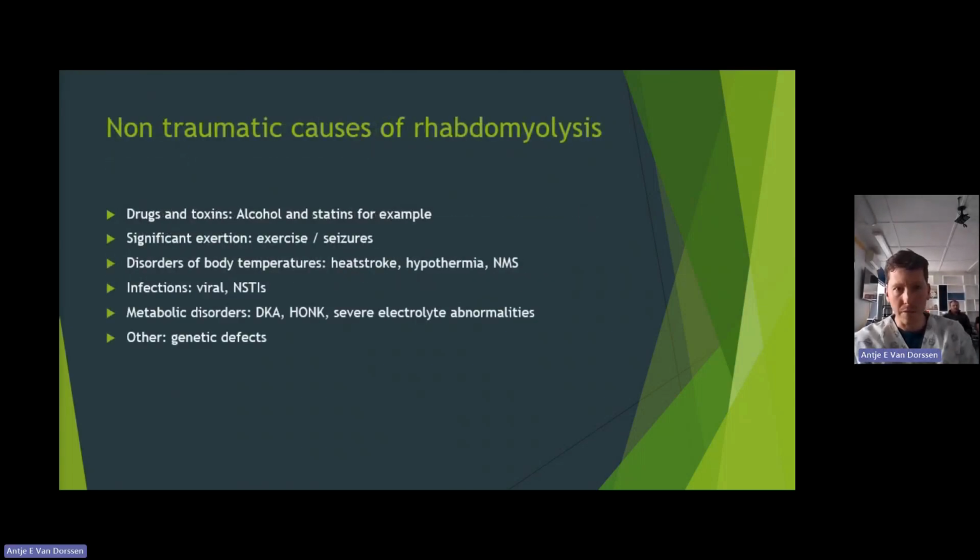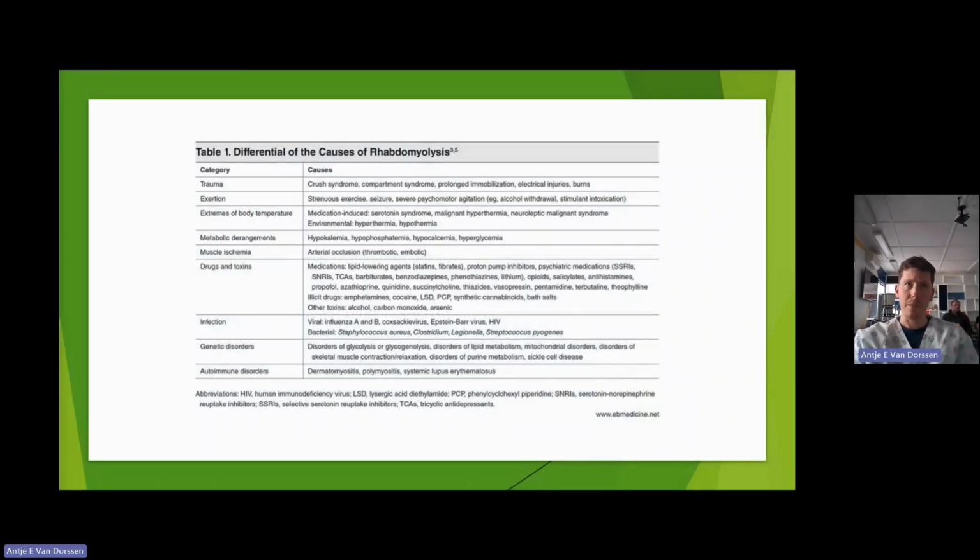The non-traumatic causes of rhabdomyolysis: drugs and toxins like alcohol and statins, significant exertion from exercise or seizures, and then other things like heat stroke, hypothermia, infections, and so forth. This is also a broader example. I'm not going to read it, it's such a busy slide.